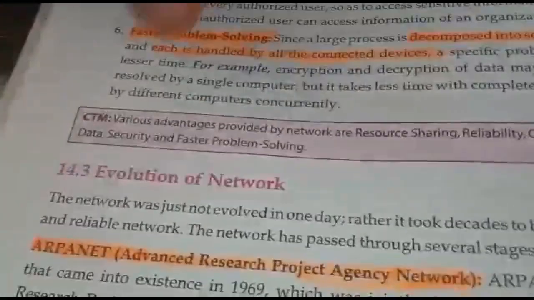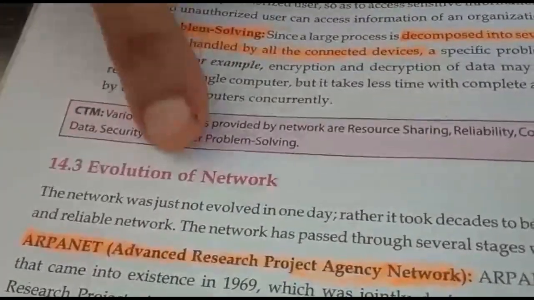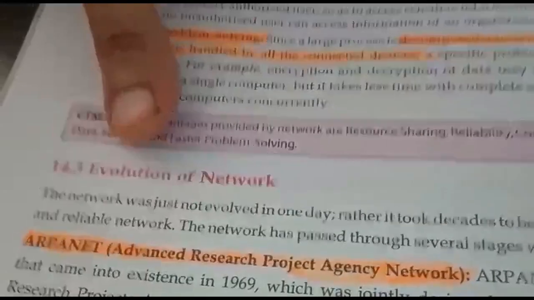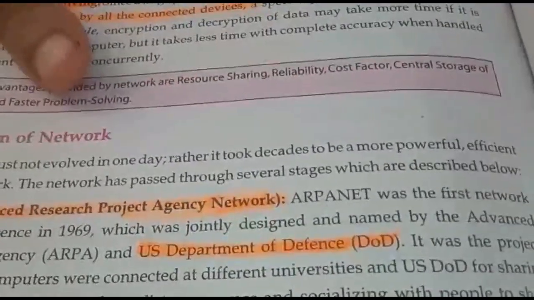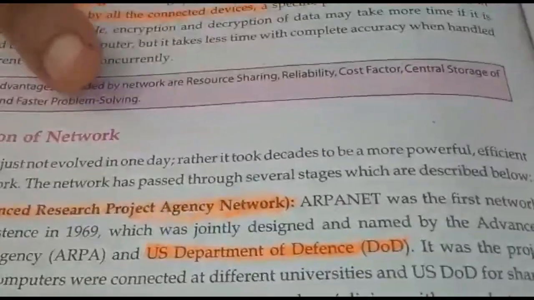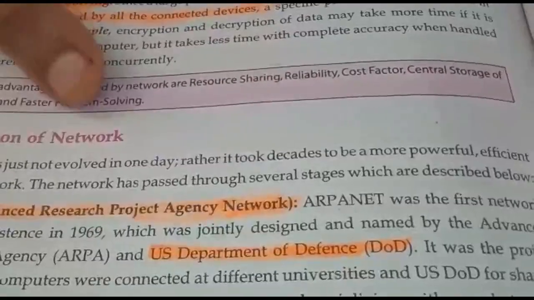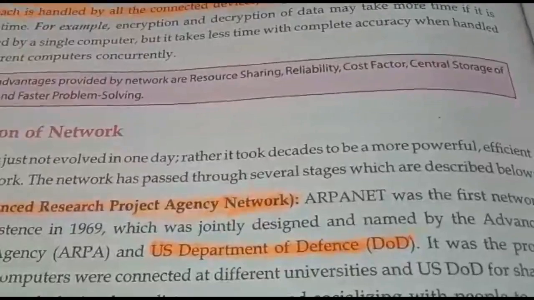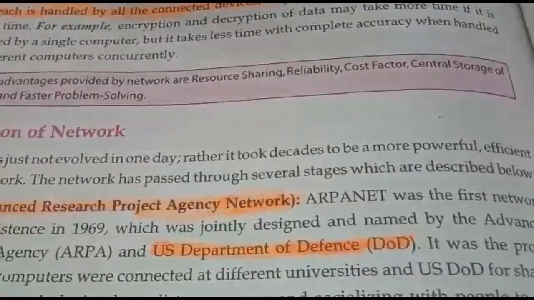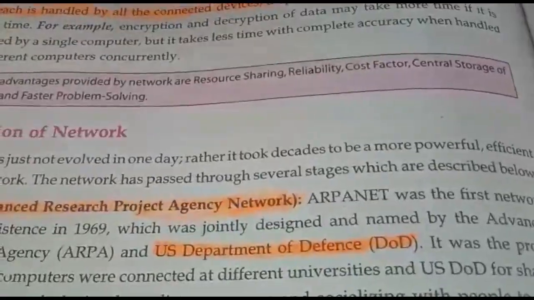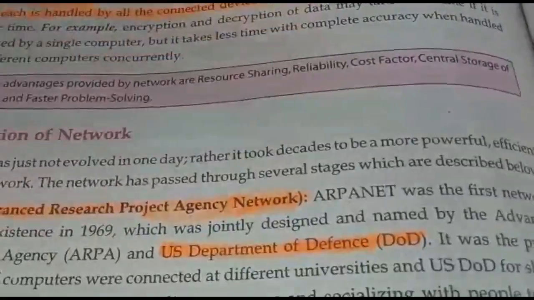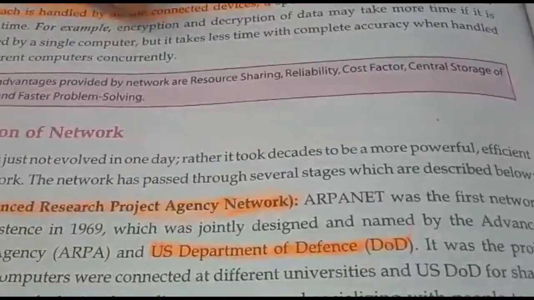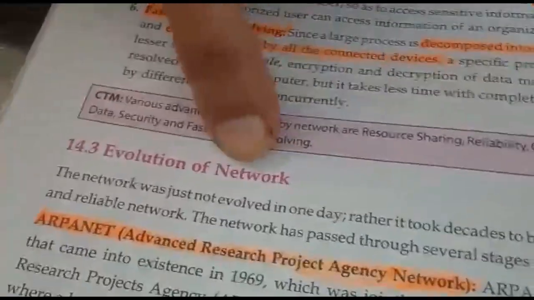Now, the topic that comes here is evolution of network. This also you have to study in your course. Evolution means how it started, what was the origin, what were the earlier forms of networks. Last year we studied the evolution of computers, how the computer started from the abacus, and then different generations of computers were there. Now we are studying the evolution of a network.